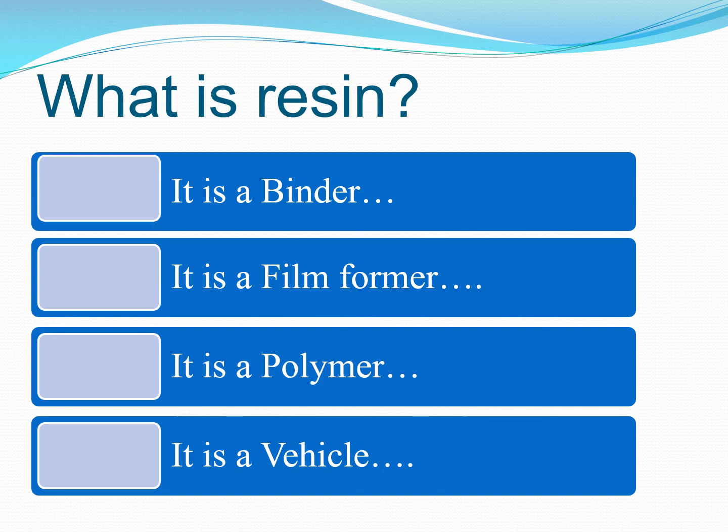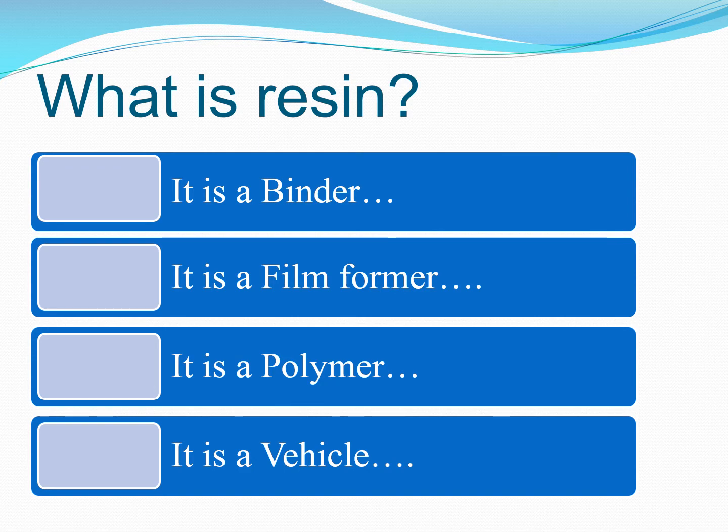It is also called a polymer because if you see the chemical structure of a particular resin, they all are polymers. Polymers are prepared or manufactured by combining very small units, that is monomers. All these monomers are connected in such a way that you will get a very long, complex polymer. That polymer gives you a very strong film over the substrate.